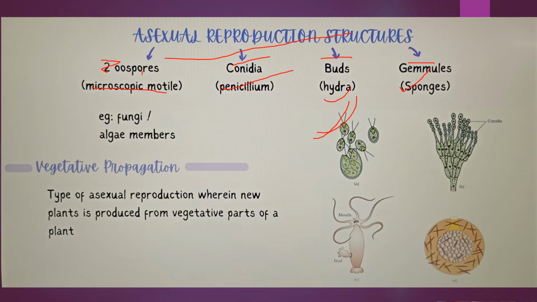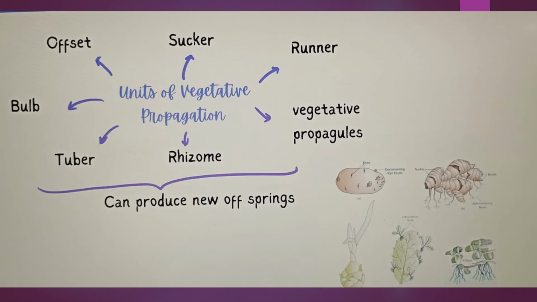Okay. Vegetative, what is vegetative propagation? A type of asexual reproduction wherein a new plant is produced from vegetative parts of a plant. इसका मतलब ये है कि vegetative parts जो होते हैं ना plant के, उसमें से a new part is formed, and that is called vegetative propagation. It's similar. And you have यहाँ पे vegetative propagation: offset, sucker, runner, vegetative propagules, rhizomes, tuber, bulb, and bulbil also you have.